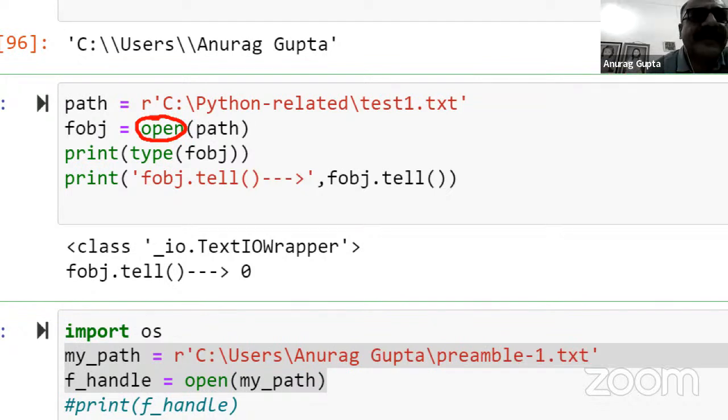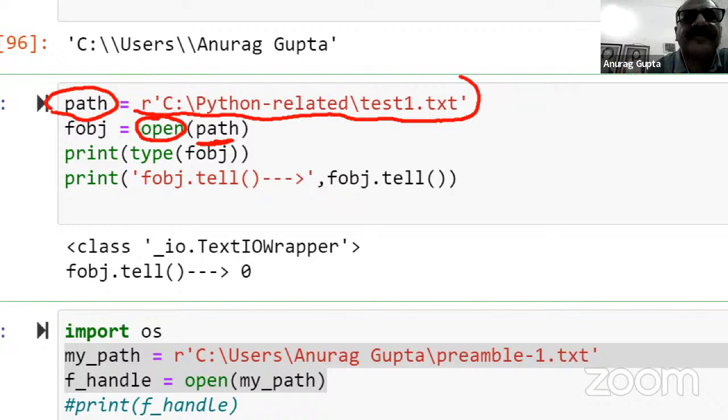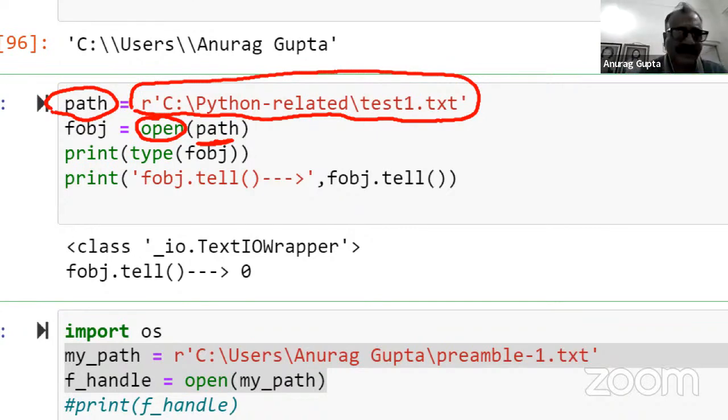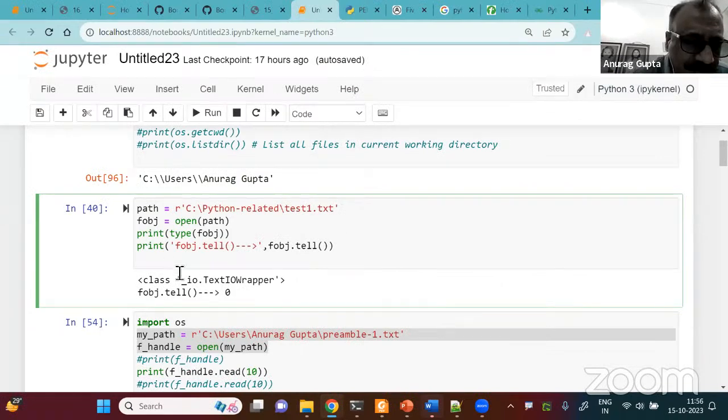I'm using a variable path. In the path variable, I have put the name of one file, which is C:/Python related/test1.txt. So this file will be opened. And now let me run it.